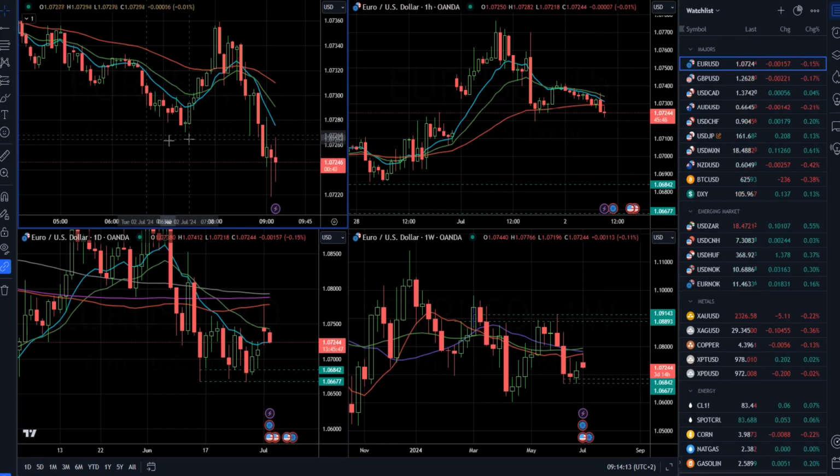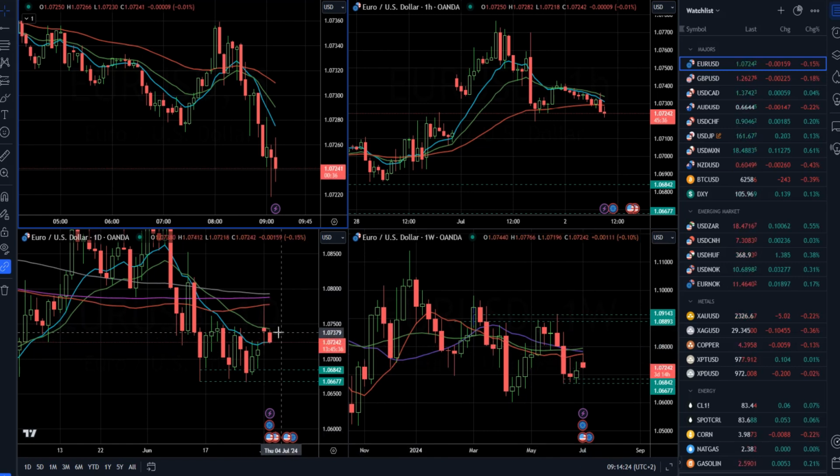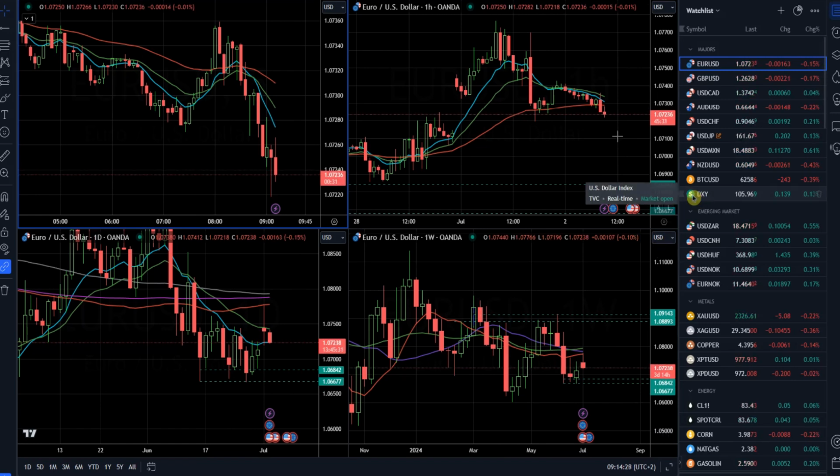I will start with the euro versus US dollar first. So what we can see here is that we have quite a big rejection of our moving averages in the daily and the weekly time frame. So yes, there was quite a big pin bar and tail, and we can see potential rotation down towards support again, which is around 1.0670 mark.